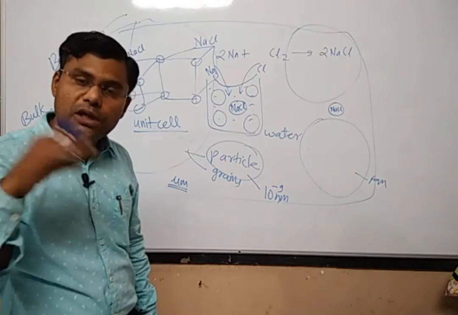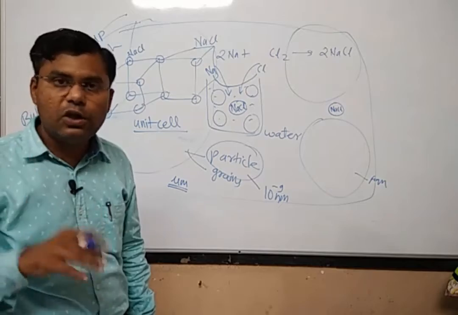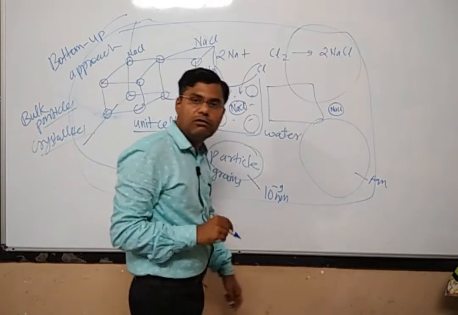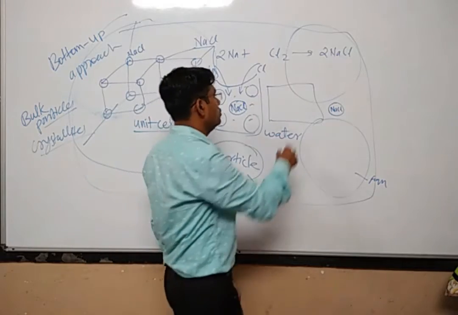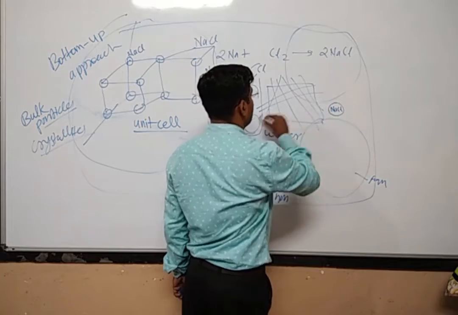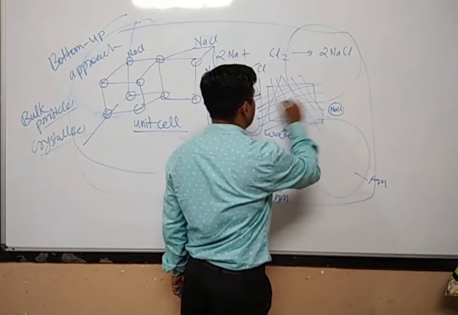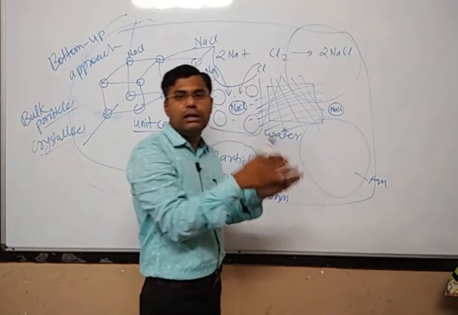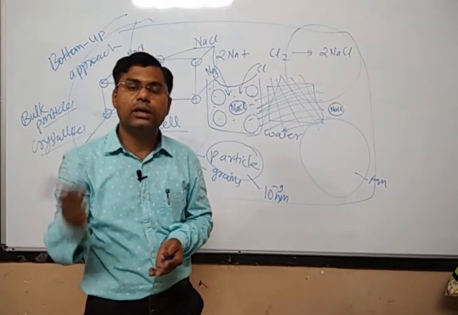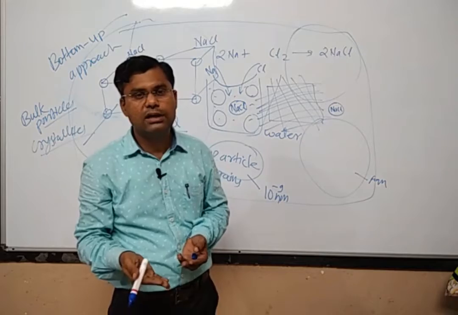You can have a top down approach also. In the top down approach, you have a bigger bulk particle, and you cut this particle by some mechanism. You make sections of this particle again and again. You cut the particle, you get a smaller dimension. You again cut the particle, you again get a smaller dimension. You again cut the particle, you again get smaller dimensions.